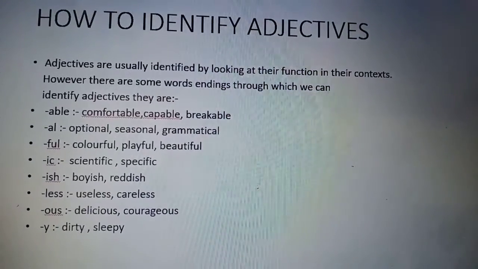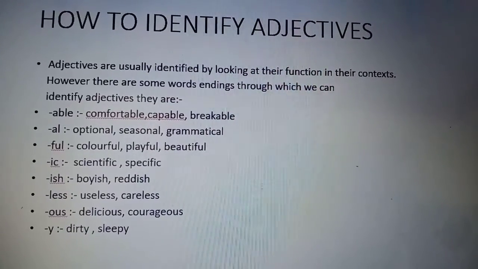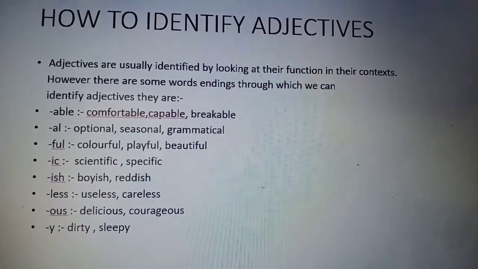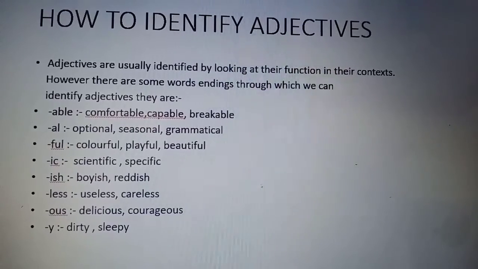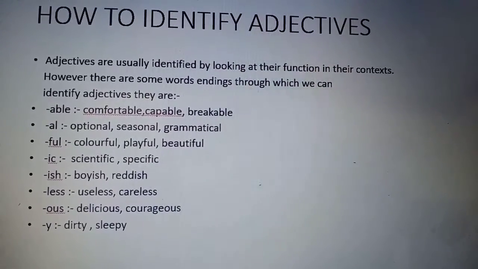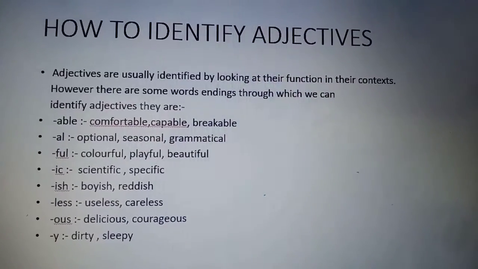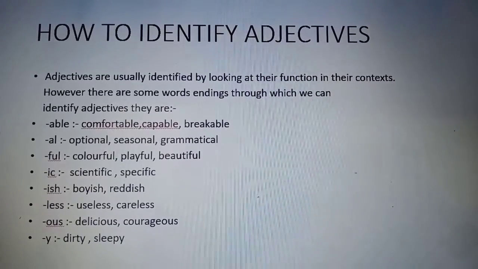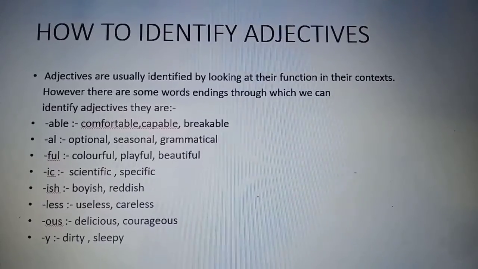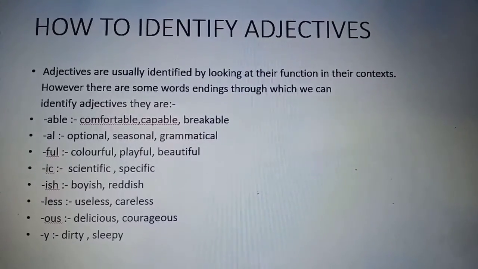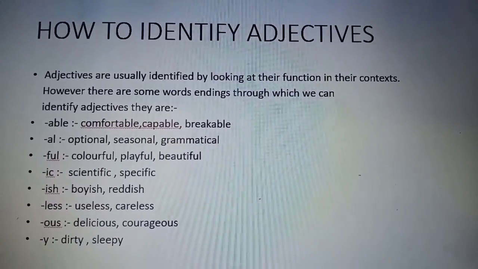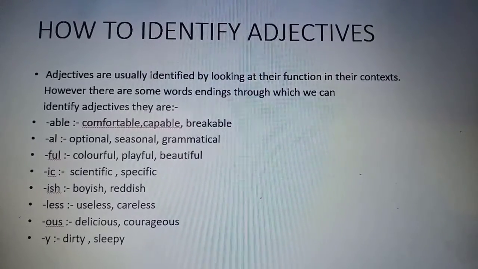So we can say that the words which end with able, al, ful, ic, ish, less, ous, y are all termed as adjectives. All these are hints through which we can identify whether a word is an adjective or not. I hope the topic adjectives is clear.